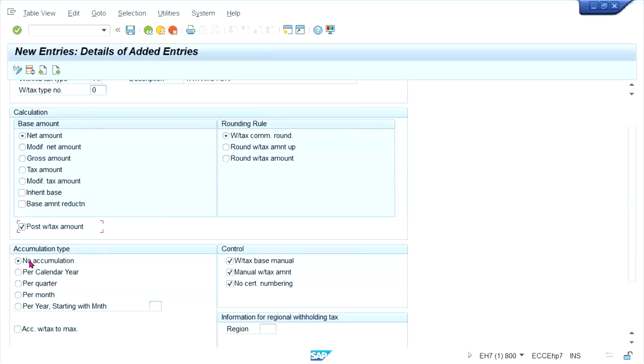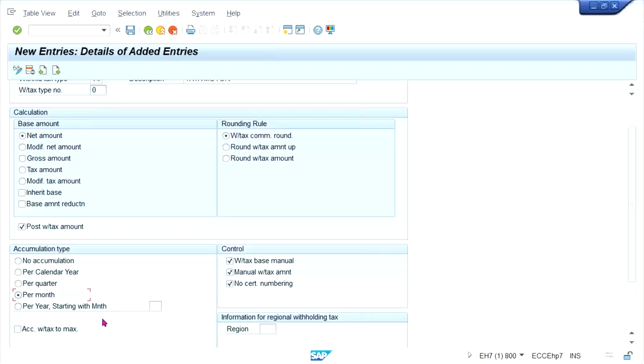so look at here. Here we have the accumulation type. Right now, by default, there is no accumulation. If you want, annually, quarterly, monthly, whatever you want, you can select. So it can be per calendar year, per quarter, quarter means 3 months, or per month.